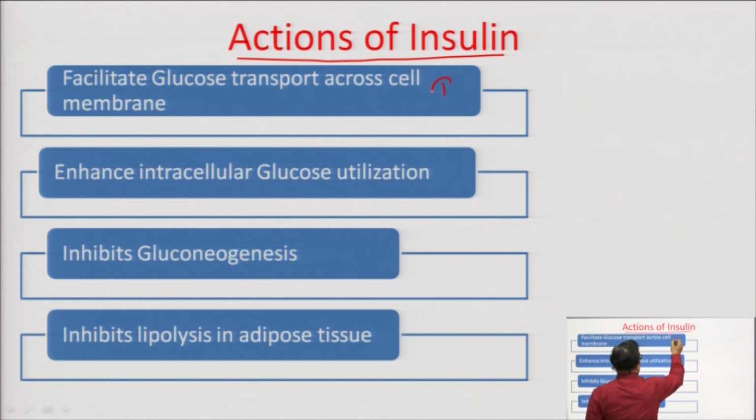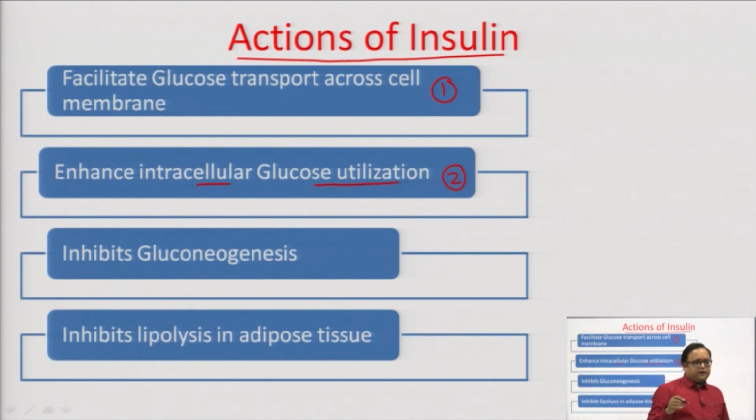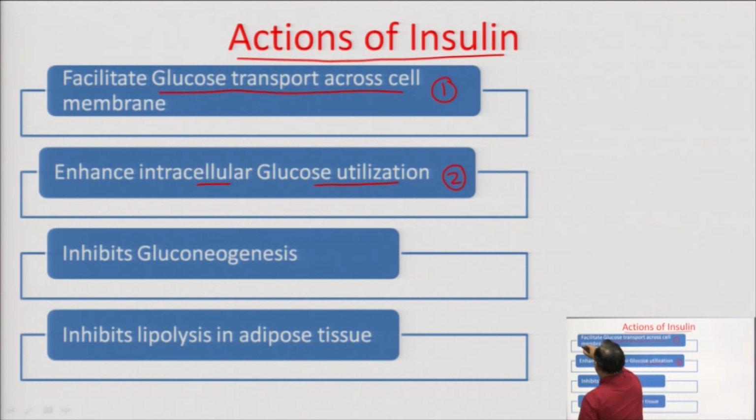The first one is glucose transport across the cell membrane. Insulin facilitates glucose transport across the cell membrane. The second, it enhances intracellular glucose utilization. Here your answers are hidden inside these words. So, what I am saying is: facilitate glucose transport across the cell membrane, enhance intracellular glucose utilization,